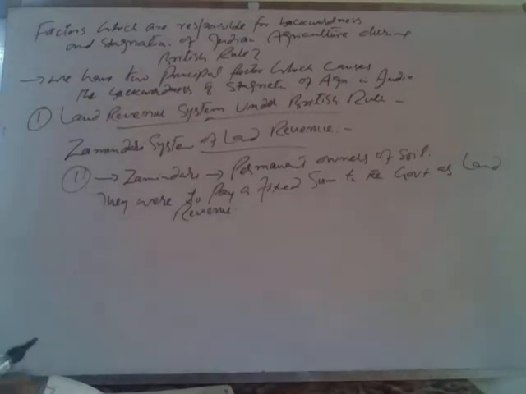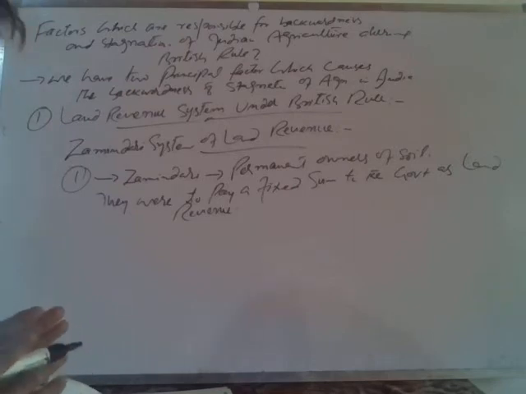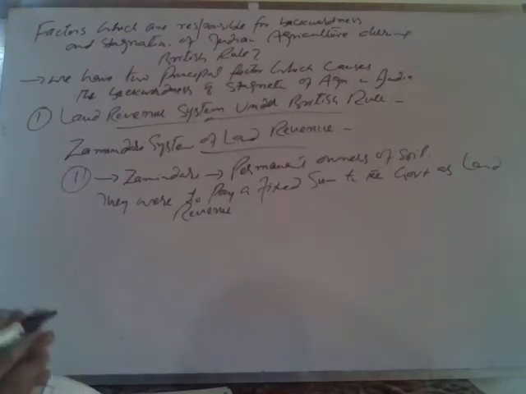On one side they were compelled to pay a fixed sum to the government, but on the other hand they were given freedom by the government to charge any part of the produce from the tillers of soil.